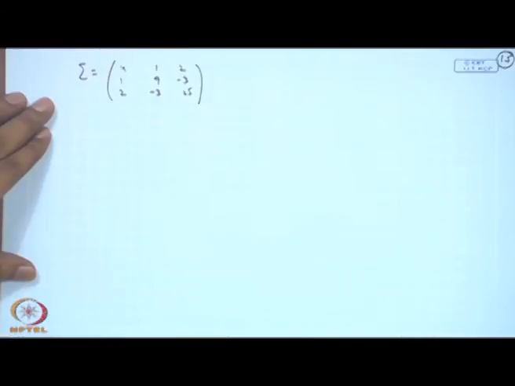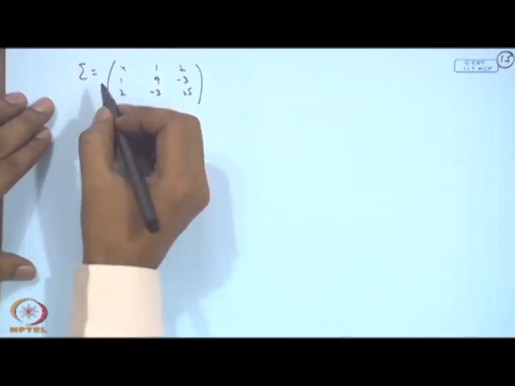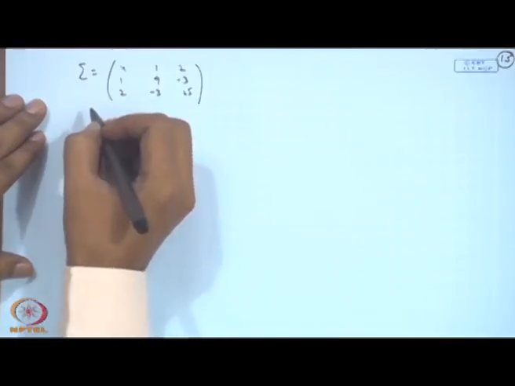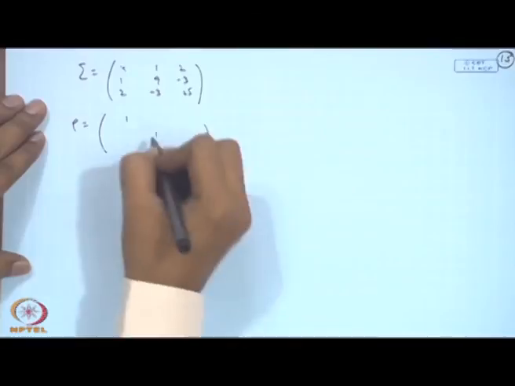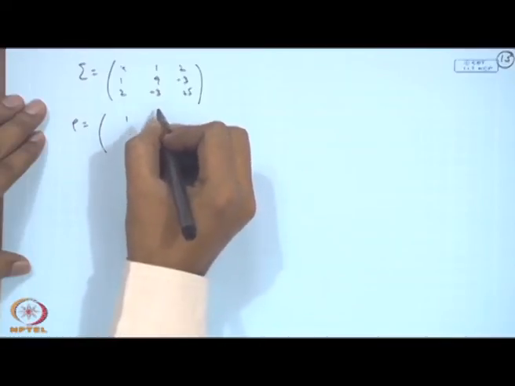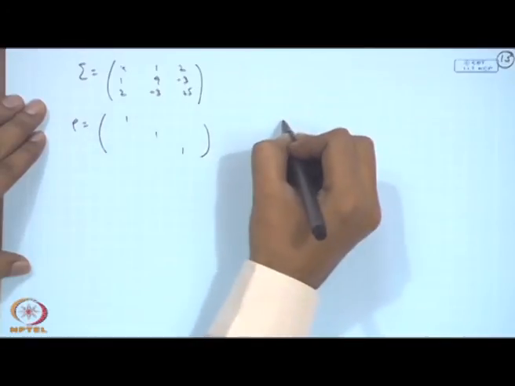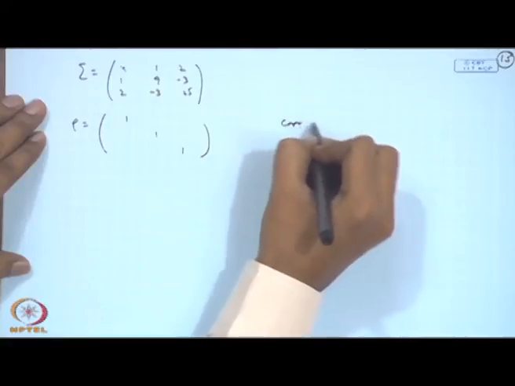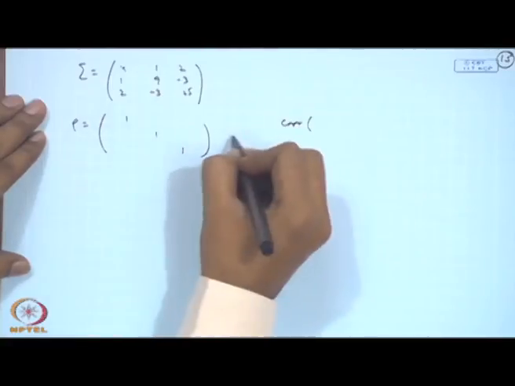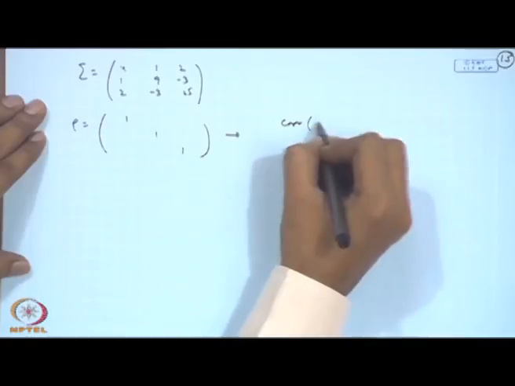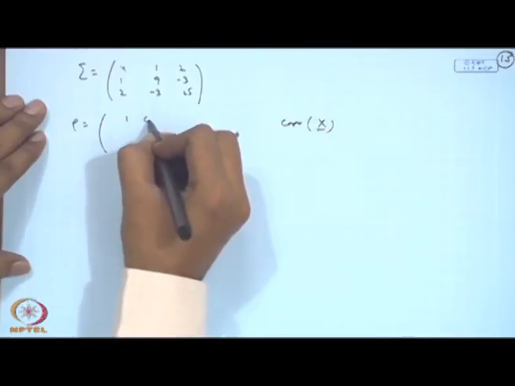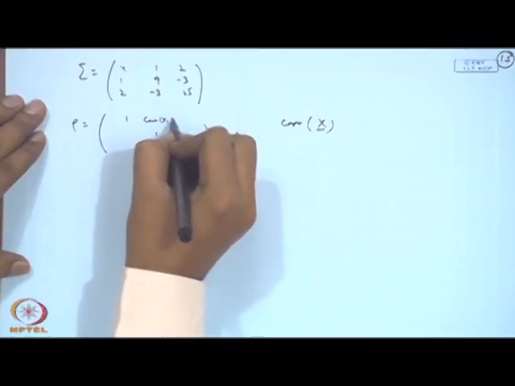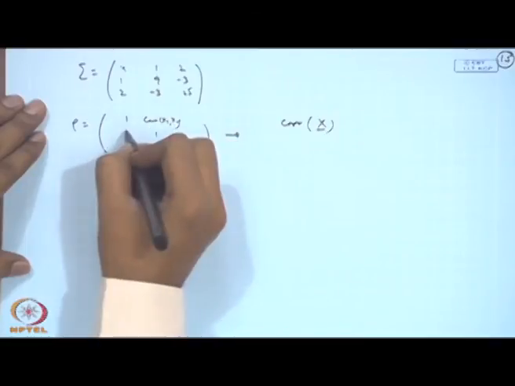So, here I consider rho as 1 1 1, and this is actually the correlation matrix of x. So, these terms will be denoting correlation between x 1 x 2, not covariance, it is correlation terms here.